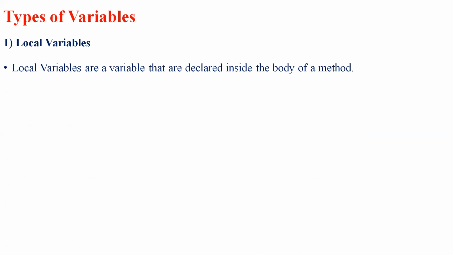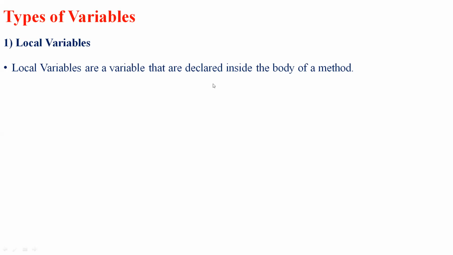Local variables are variables which are declared inside the body of a method. These variables are declared inside the body of a method. We can use this variable within that method, and other methods of the class are not even aware that the variable exists.